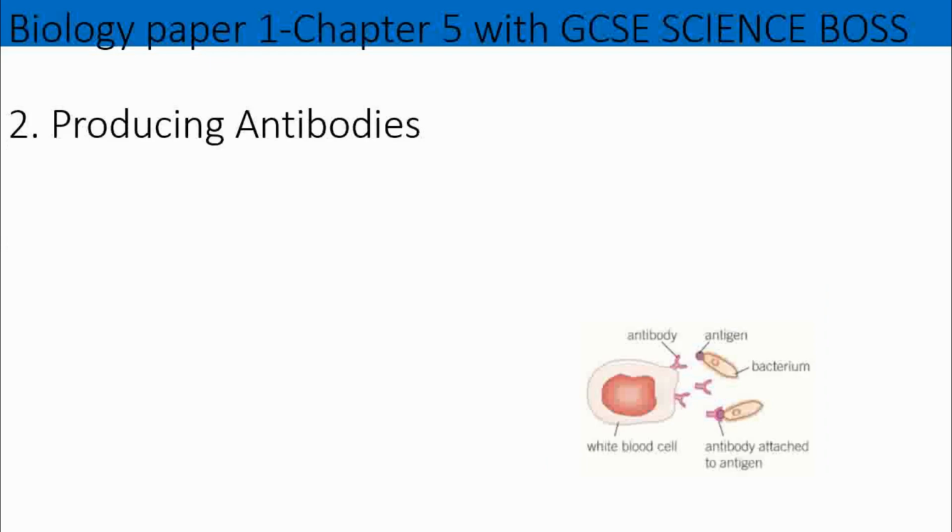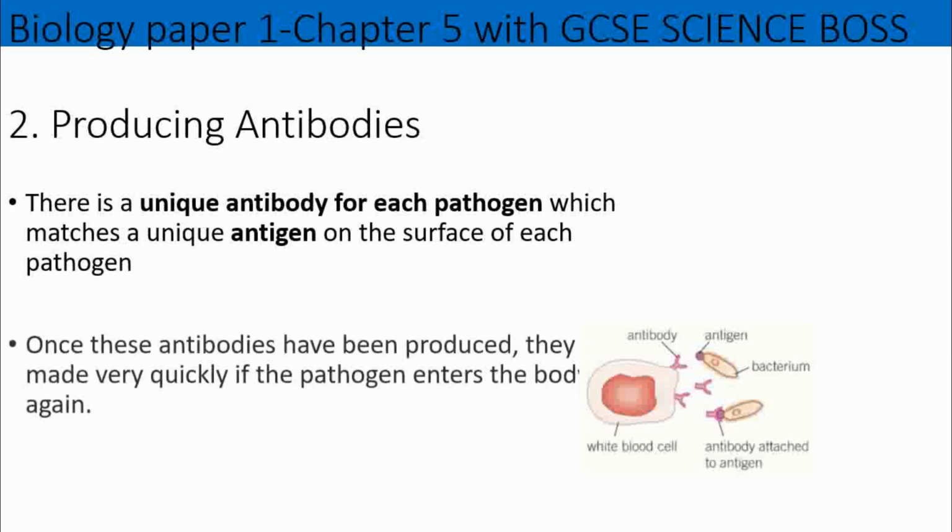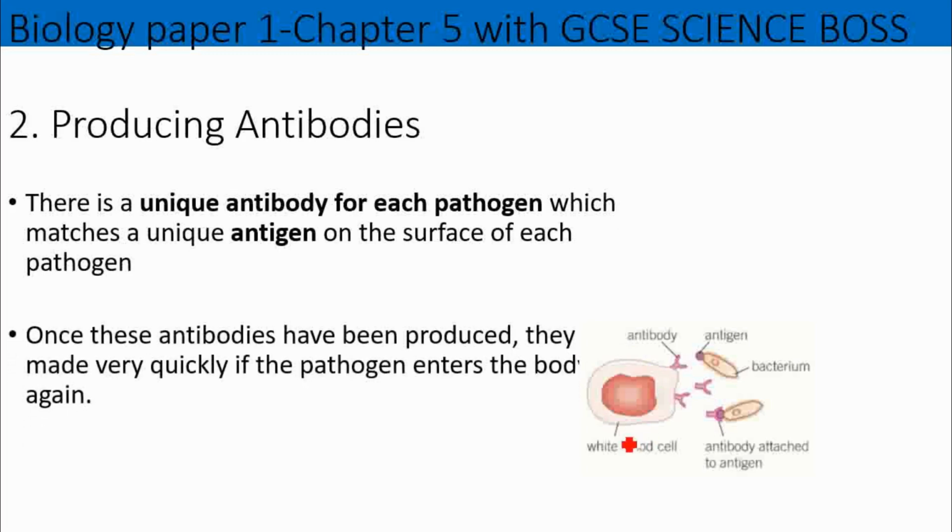All right, then you have another type of white blood cells. They don't carry out phagocytosis. What they do, they produce a unique type of antibody, okay? So here's your white blood cell. Here's the antibody, which is complementary to the antigen on the pathogen. So it produces the antibody, which attaches itself to it.